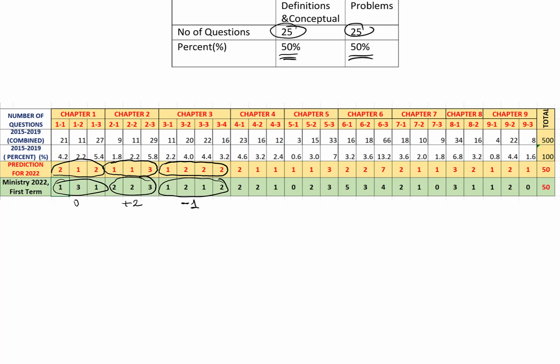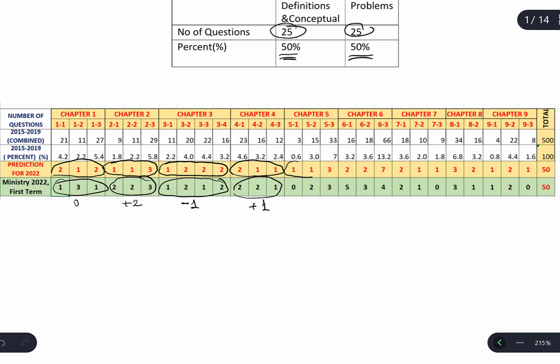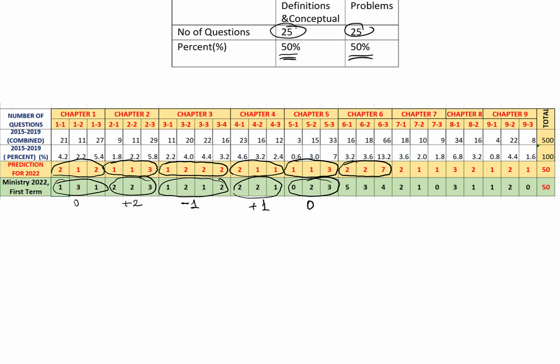Chapter 4 questions, the previous years' average was 4. This year it becomes 5, plus 1. Chapter 5 questions, the average of the previous years was almost 5. This year is again 5. There is no change. Chapter 6, the average of the previous years was 11. This year is 12.